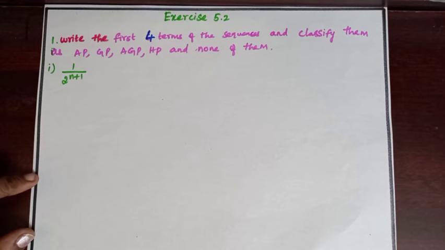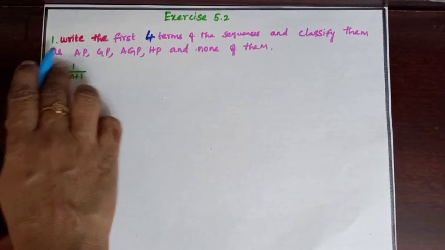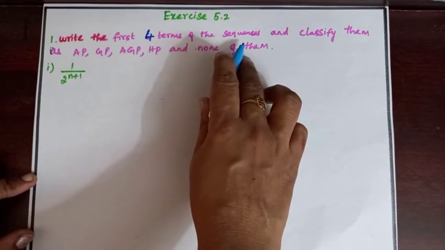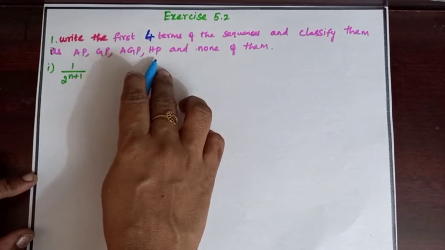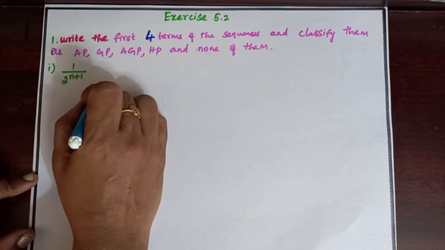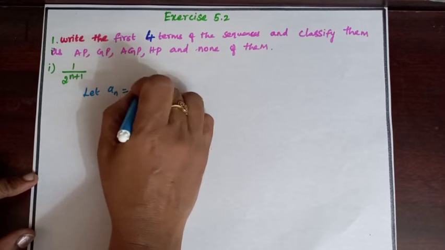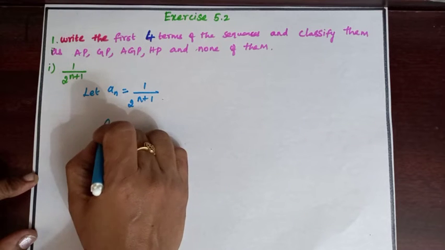Now we are going to see exercise sums in exercise 5.2. First question, write the first 4 terms of the sequence and classify them as AP, GP, AGP, HP or none of them. First subdivision, let an equal to 1 by 2 power (n plus 1). Now put n equal to 1.